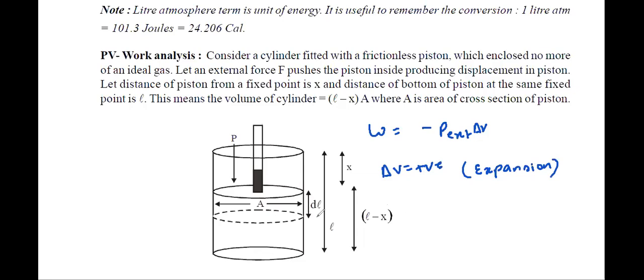Now, if volume is increasing, what is the meaning of minus P external? Logically, P external is in this direction, then what is minus P external? In which direction? In the direction of the internal force. I'm just talking about the direction. So minus P external mathematically will be in this direction.